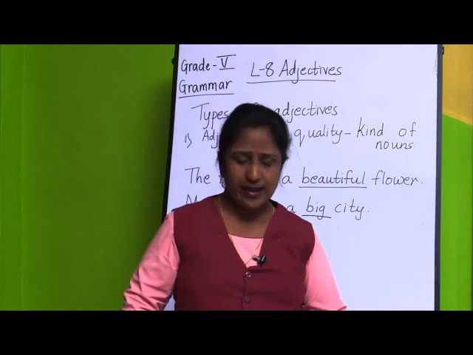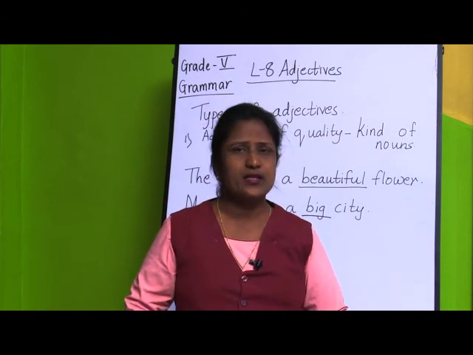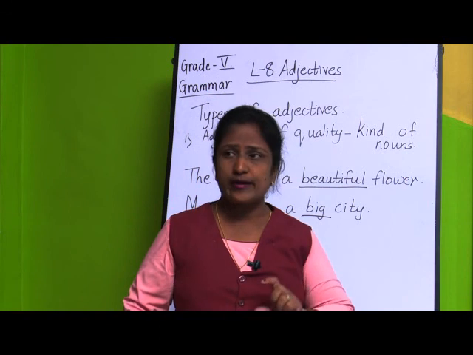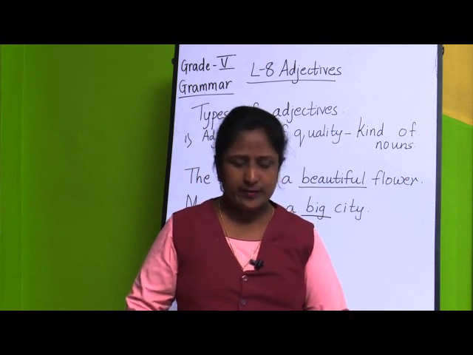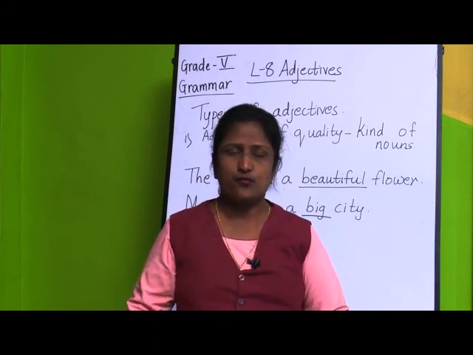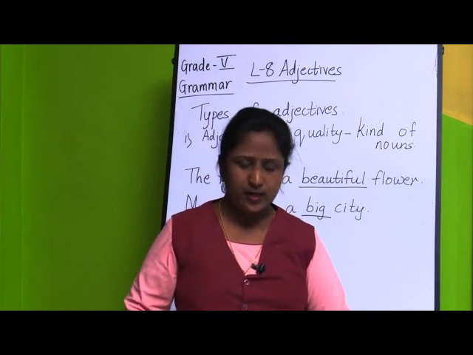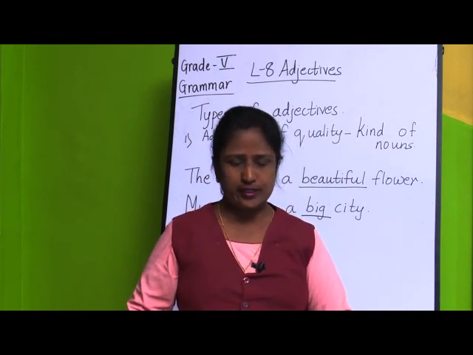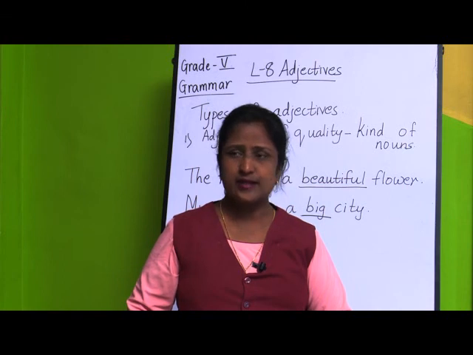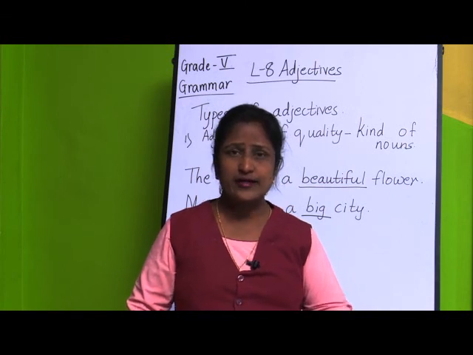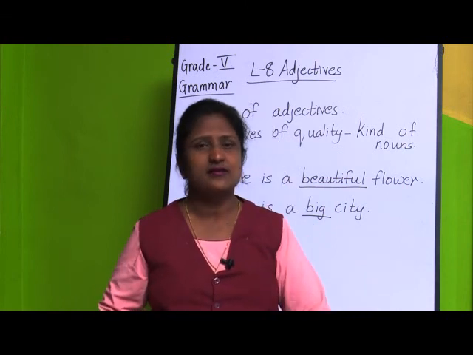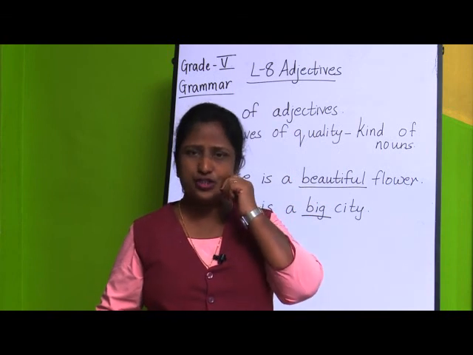What kind of man was the woodcutter? Yes, he was an honest man. Then Vaibhav is a naughty child. What kind of child is Vaibhav? He is naughty. The baby had chubby cheeks. What kind of cheeks the baby had? Yes, the baby had chubby cheeks.